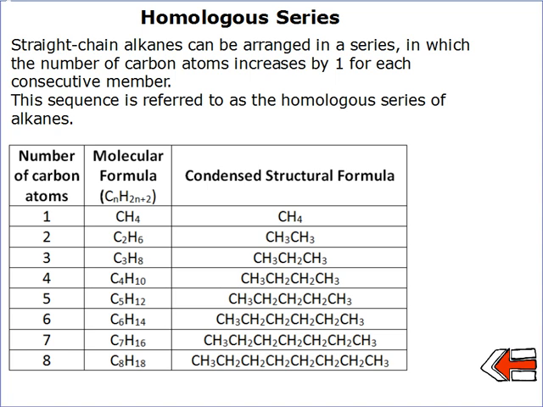If we have a look at the first 8, we can see that with 1 carbon you've got 4 hydrogens. Then with 2 carbons, 6 hydrogens. And as we increase from 1, 2, 3 right up to 8 carbons, each progressive group sees an increase of a CH2 group. So we've got an extra CH2 group being added to each alkane as we go up by 1 carbon at a time.